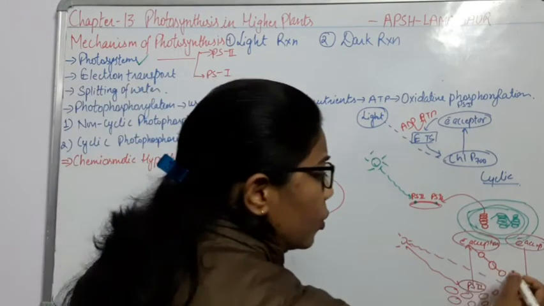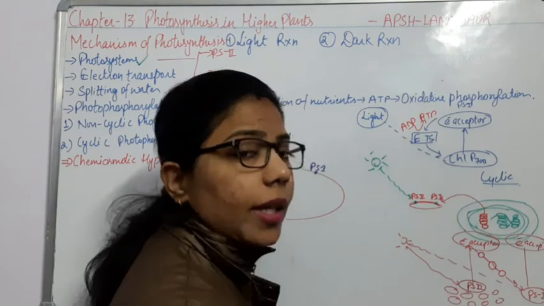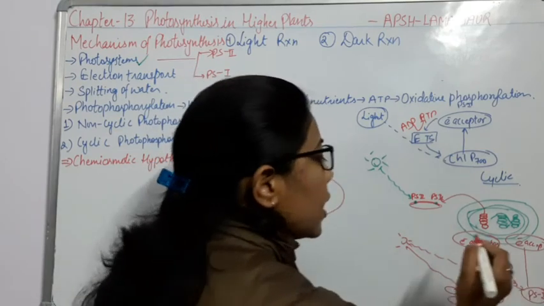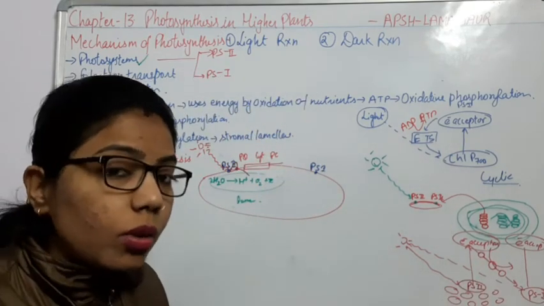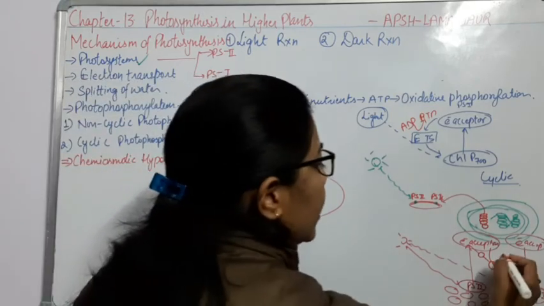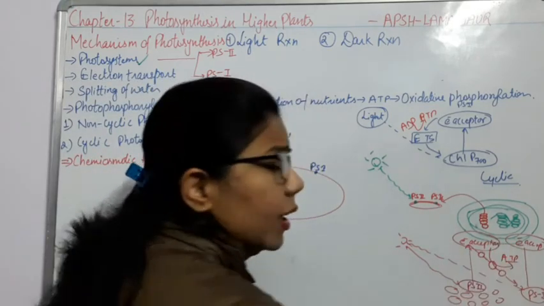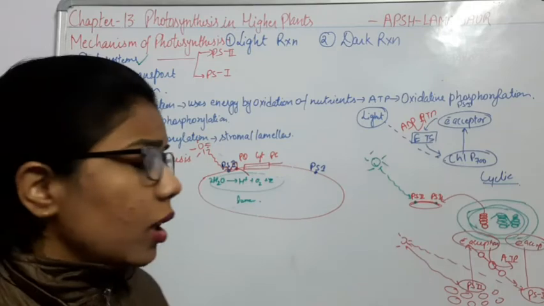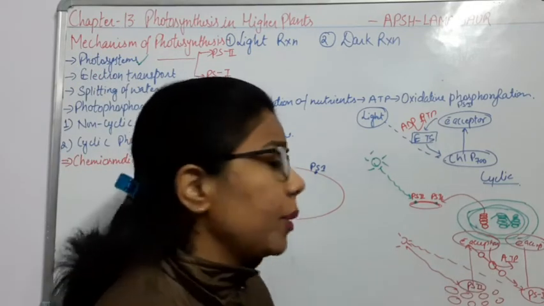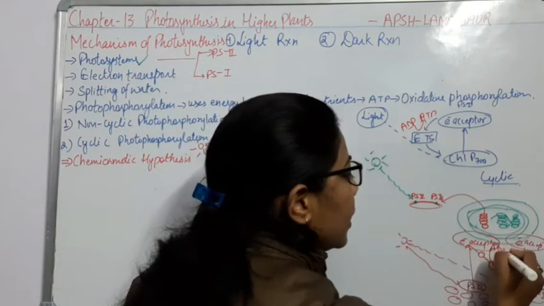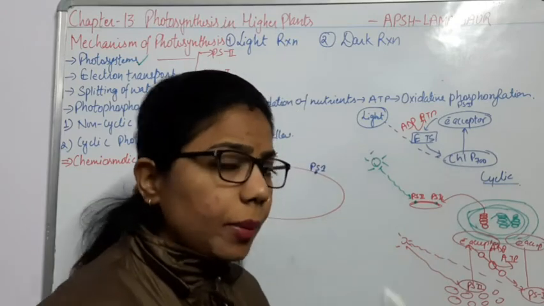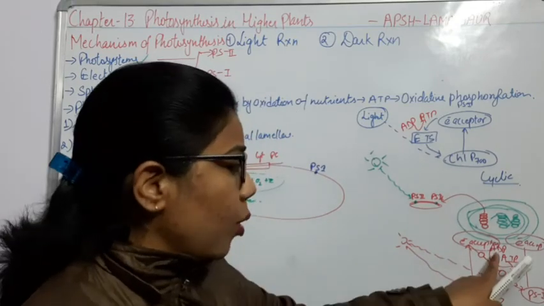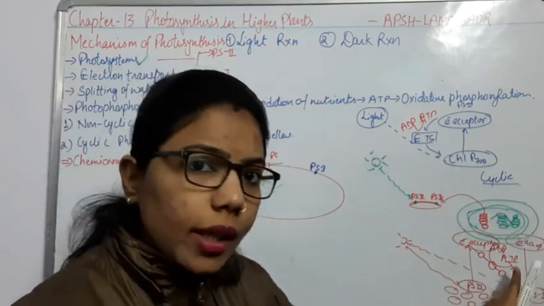When it moves towards the electron transport system, it will release energy here. So what are we going to synthesize here? ATP. ATP is the energy source. And from where is it forming this ATP? With the help of ADP. When there is addition of one phosphorus molecule, it will form the ATP molecule.